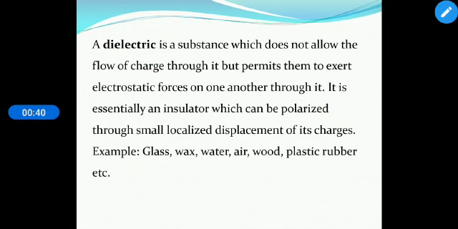The valency electrons in atoms of a dielectric are tightly bound to their nuclei and ordinarily cannot detach themselves. So we can say a dielectric is a substance which does not allow the flow of charge through it but permits them to exert electrostatic forces on one another through it. It is essentially an insulator which can be polarized through small localized displacement of its charges. Examples: glass, wax, water, air, wood, plastic, rubber.